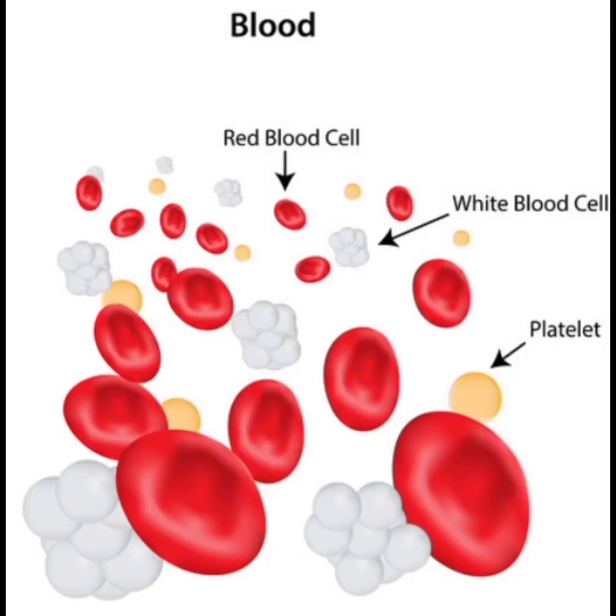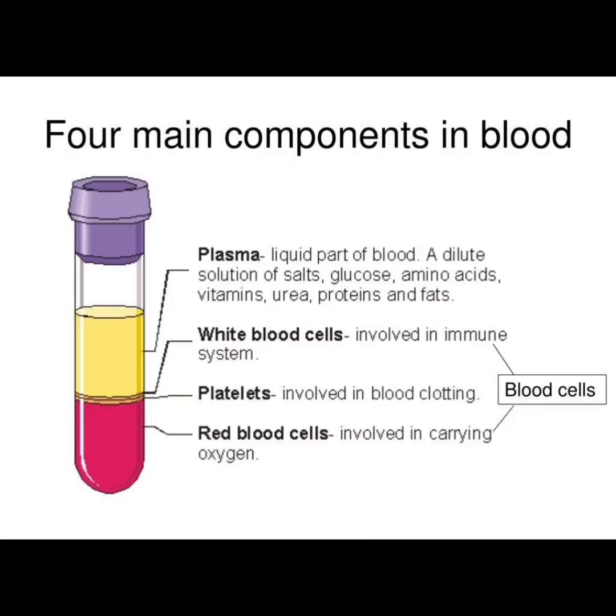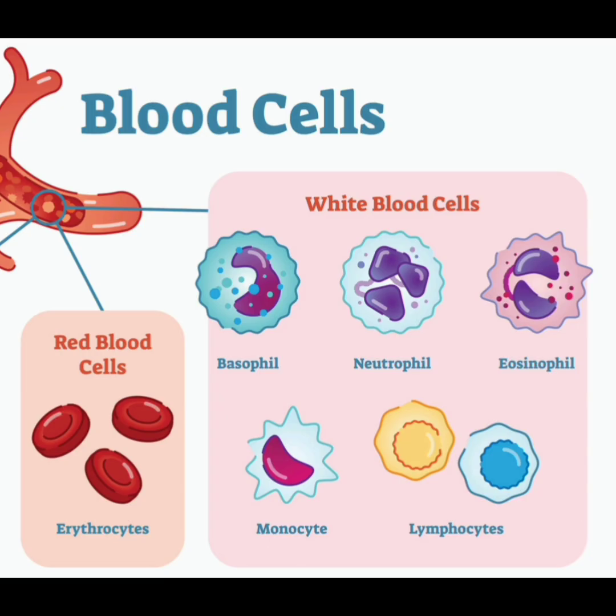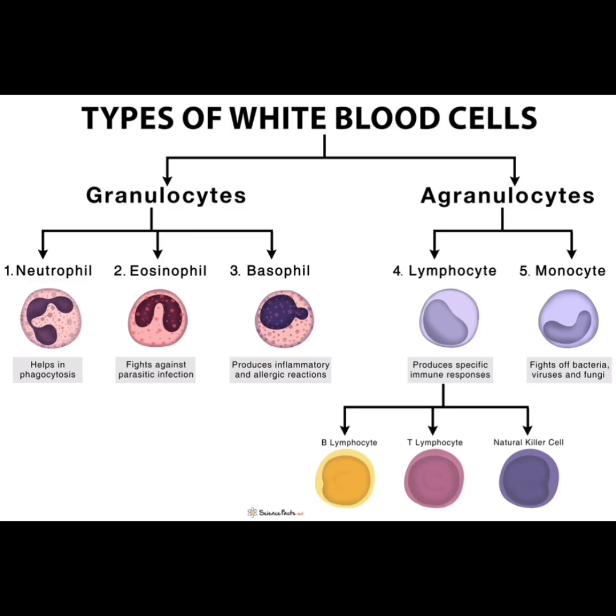The next component of the transportation system is blood. Blood is a fluid-like substance which consists of plasma, white blood cells, platelets, and red blood cells. Plasma is a colorless fluid-like substance which consists of water, proteins, nutrients, and electrolytes. Blood also consists of blood cells: red blood cells and white blood cells. Red blood cells are also called erythrocytes, whereas white blood cells are called leukocytes. White blood cells are again divided into granulocytes and agranulocytes. These are neutrophils, eosinophils, basophils, lymphocytes, and monocytes. Answer me, what is the lifespan of WBC?